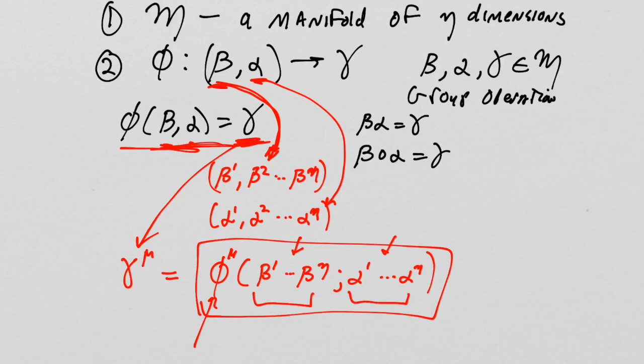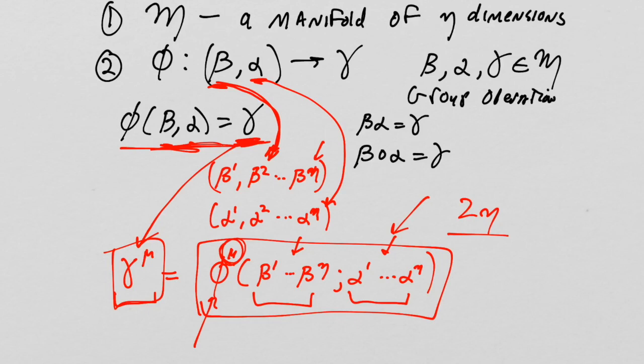These are all going to be real numbers because this is presumably a real manifold for now. In principle, I guess you could have a complex manifold, but let's just keep it simple. This is a real manifold. So I have a function here, a function of 2 eta different variables, and it'll give me each component one by one. Well, I have eta functions, right? I have dimensionality eta, so I have eta functions, and each function has 2 eta variables, and from that I can construct the coordinates of any product of any 2 points in the manifold.